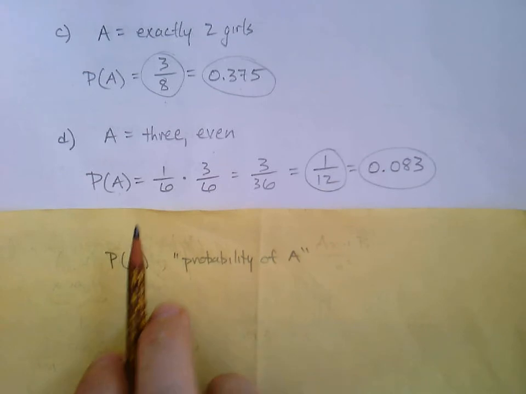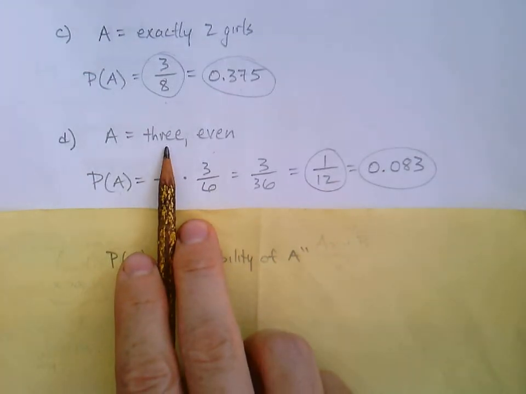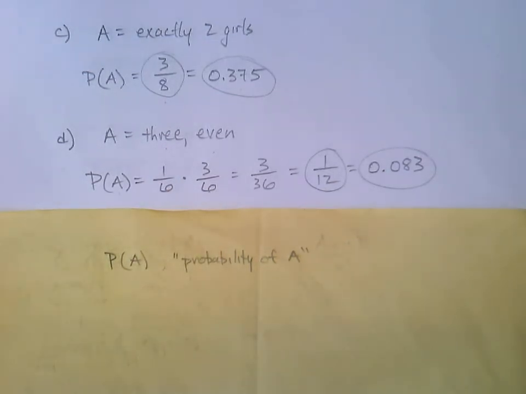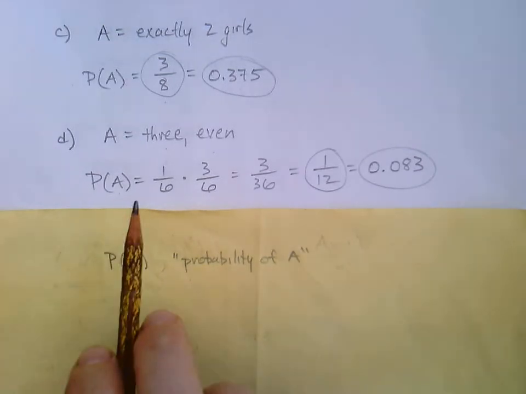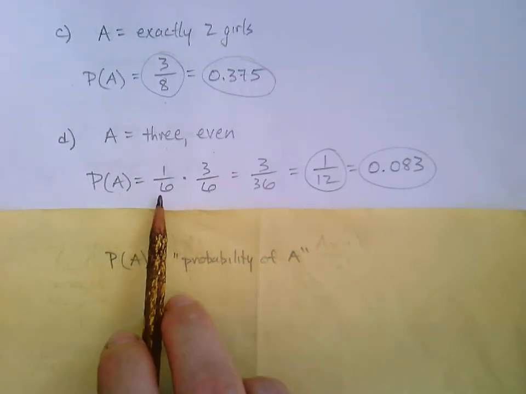Okay, so the probability of rolling a 3. Well, how many 3s are on a 6-sided die? Just one, right? There's one side that has a 3 on it. And there are 6 total sides. So the chances of rolling a 3 are 1 out of 6.